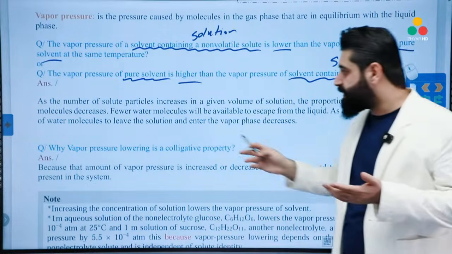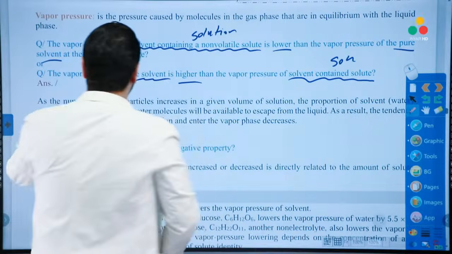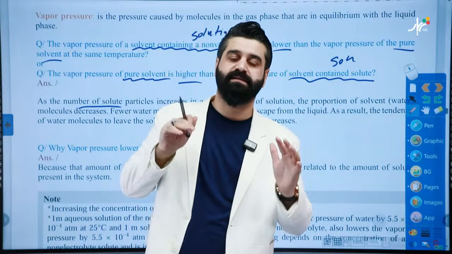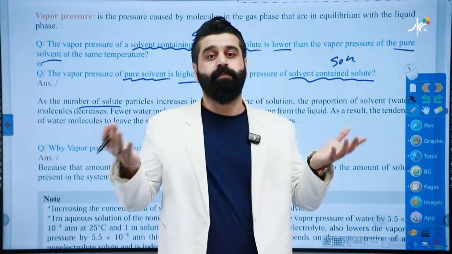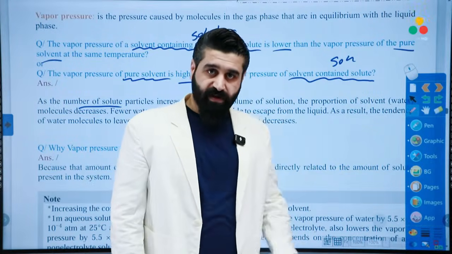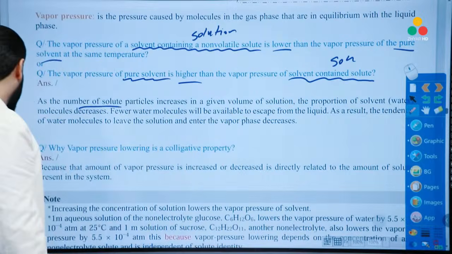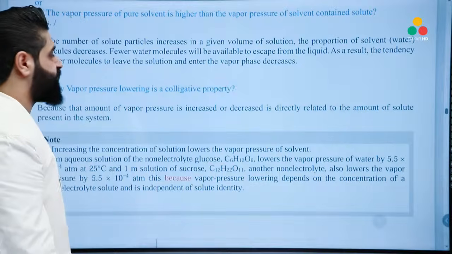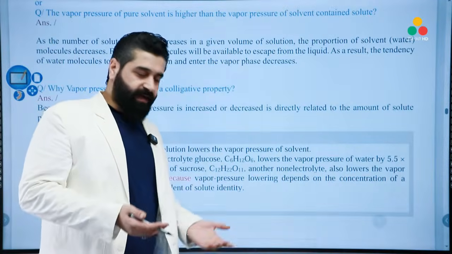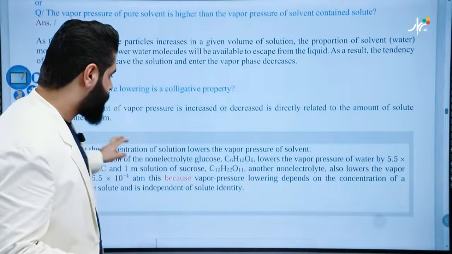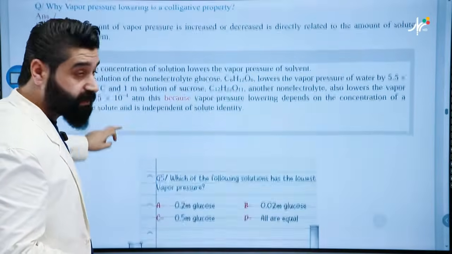Why? Because as the number of solid particles increases in a given volume, the solvent particles decrease. So fewer solvent particles will be available to become vaporized. So vapor pressure must decrease. That's all. Look, why is vapor pressure lowering a colligative property? Because it will change with the change in concentration. That's all, not the identity.